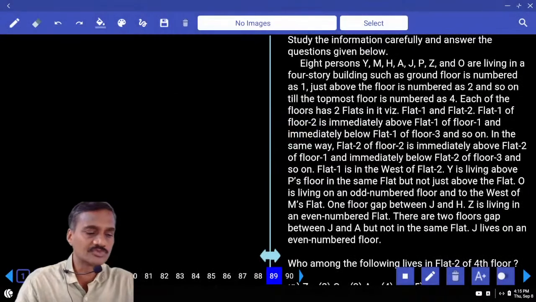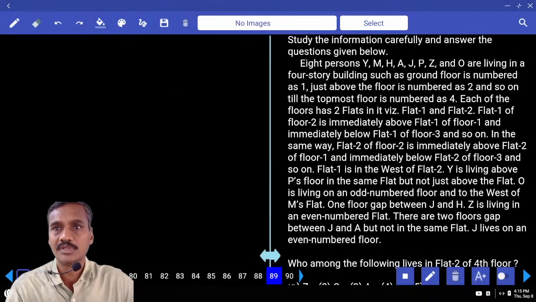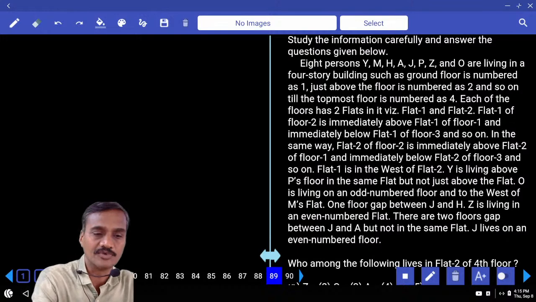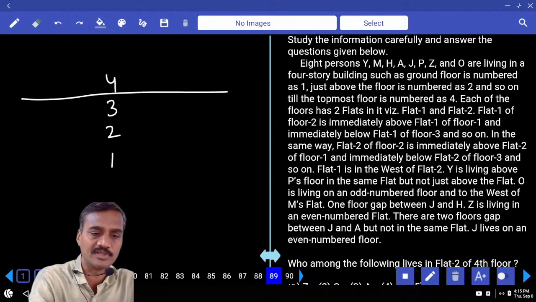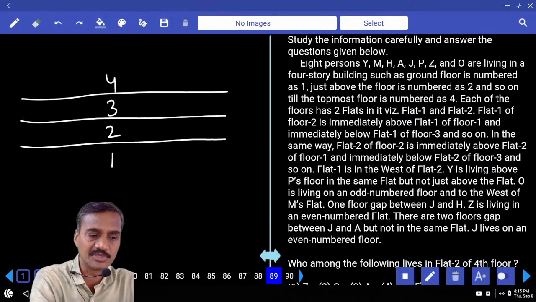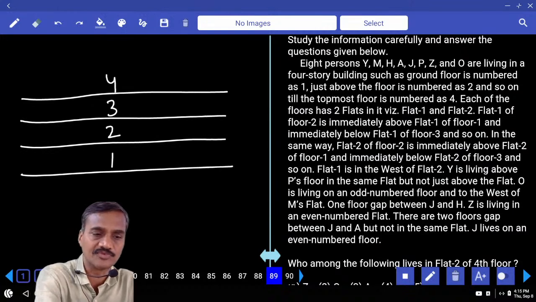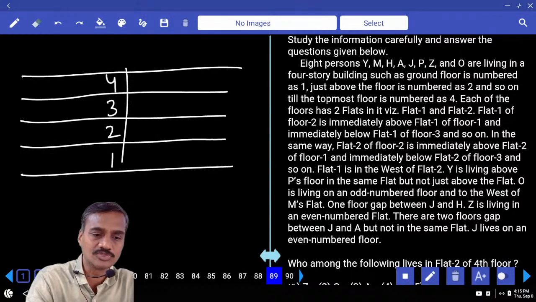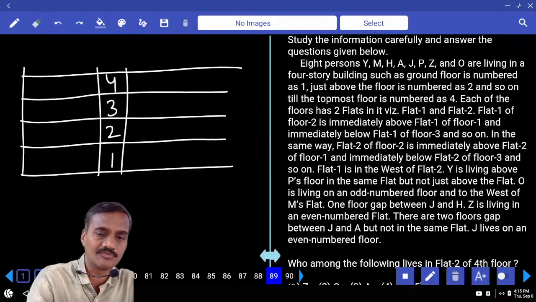Then coming back to this one, how many floors we have? There are some 4 floors. Now 4 floors, 4, 3, and 1. And there is no other parameter added to this. Just we need to identify who is staying on which floor. At the same time, each floor consists of how many flats? Exactly 2. That is flat 1 and flat 2.